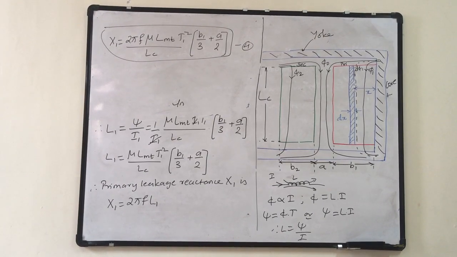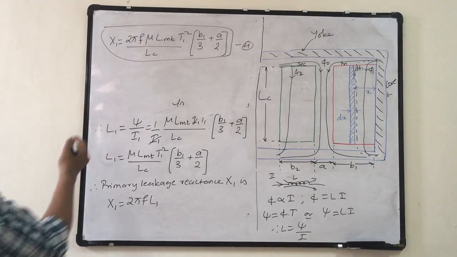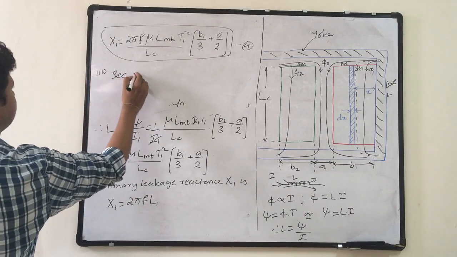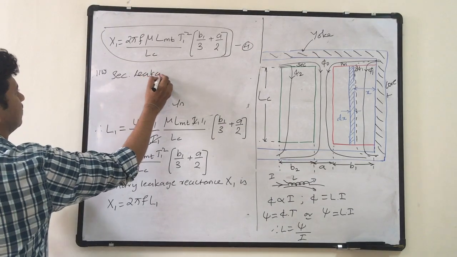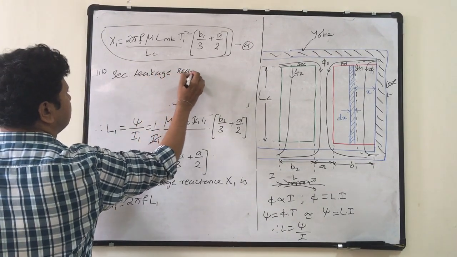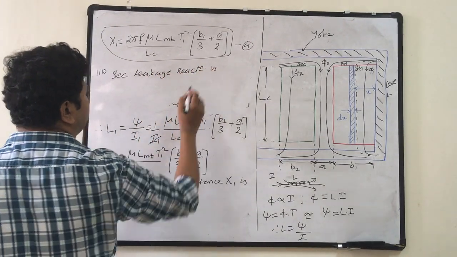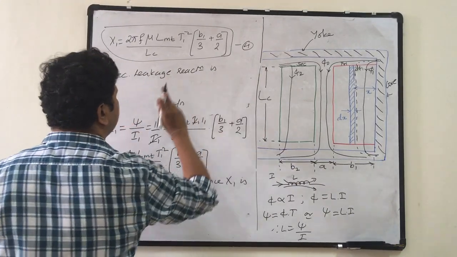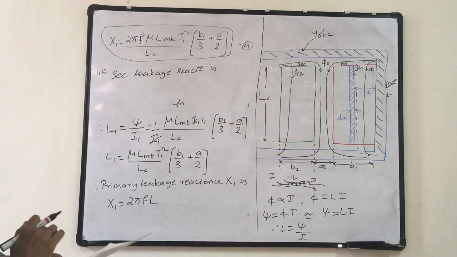Similarly, the secondary leakage reactance: the number of turns in the secondary is T2, the width of the secondary winding is B2, and the width of the duct is the same.